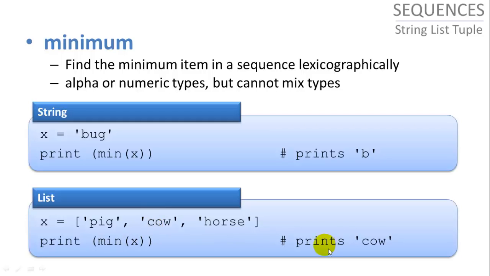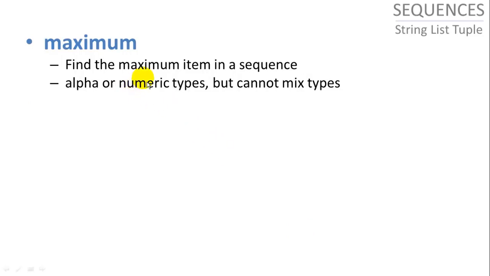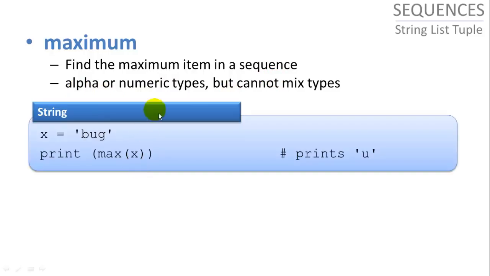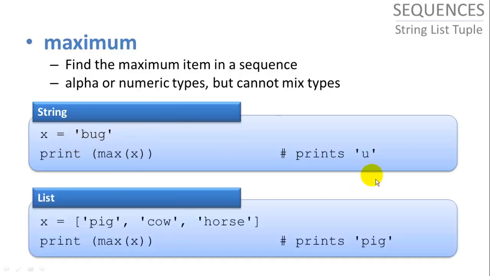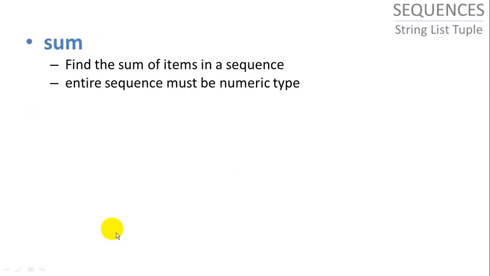So it prints cow. Maximum is going to find the maximum item in a sequence, again lexicographically, and they have to be all the same type, either numeric or string type. So if we take the maximum of bug, we get u, and if we take the maximum of pig, cow, and horse, we're going to get pig because that comes last alphabetically.